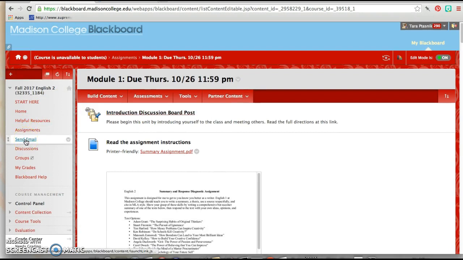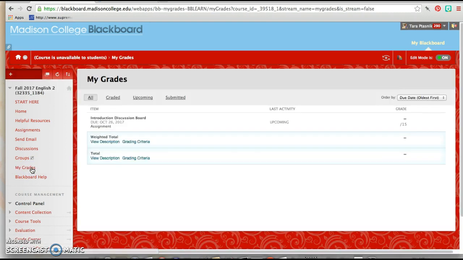If you need to contact me or any other student in the class, you can use the send email function. If you have a discussion assignment, you'll want to go to discussions to complete that. If you want to check your grades, you'll want to click on My Grades. Here it will tell you what assignments you've had. If there's a yellow exclamation point here, it means you've submitted but I haven't graded. If there's a grade here, that means I've graded it. And if there's a speech bubble right here, that means I've left you feedback, so please read your feedback.